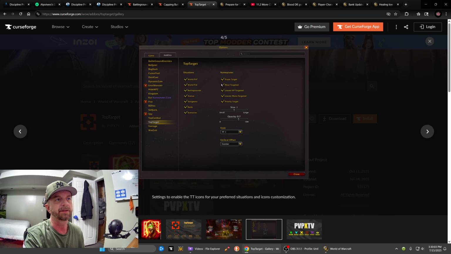I like to only use player target and most targeted as a healer, because if I'm going to mind control somebody or CC them, I want to know who's being targeted most, so that I don't CC the kill target. This really helps. You need to get this as a healer. It could help a lot with DPS too. It just tells you who the kill target is without any communication from your team.